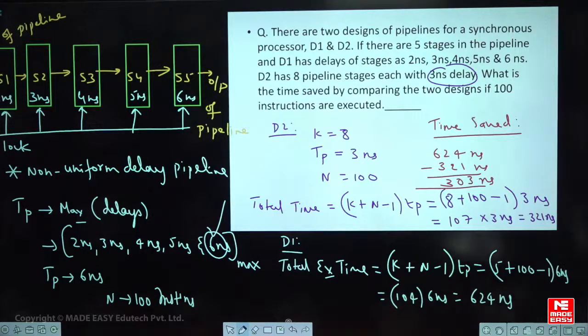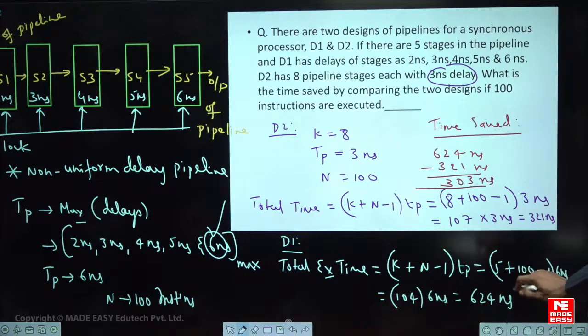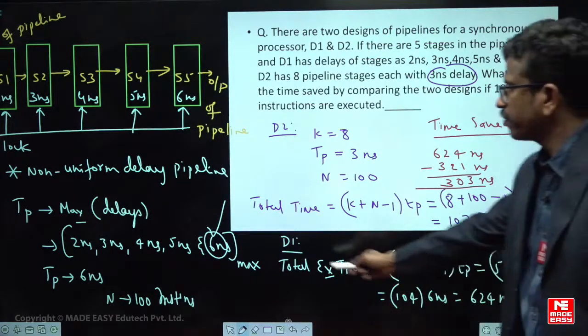Hope you are able to understand this question, right everyone? So two designs are there. First design total time, this is the formula. So TP is process cycle time, because you have to take maximum value here.